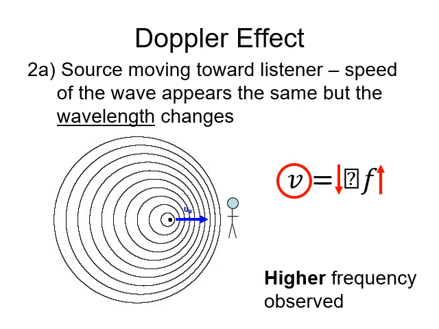So if something was emitting a sound, a certain pitch, something like that, as they travel towards someone, what the person hears will actually be a higher frequency. So even though the pitch emitted is the same, they'll hear a higher pitch because of this squishing of the wavelength and the increasing of the frequency.